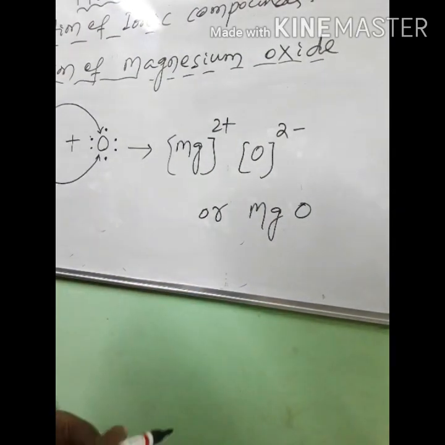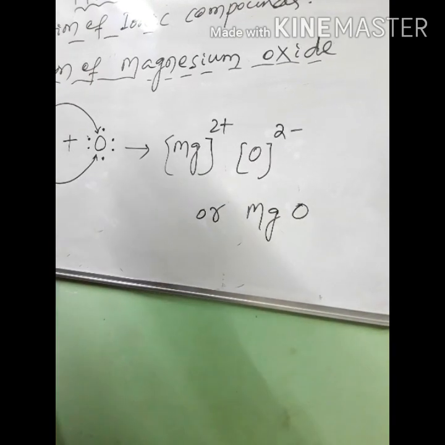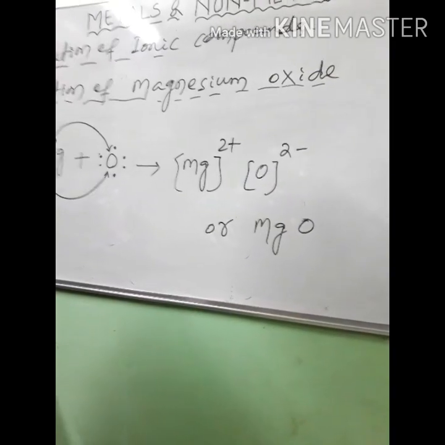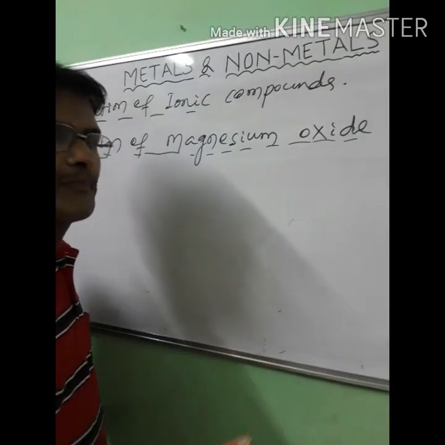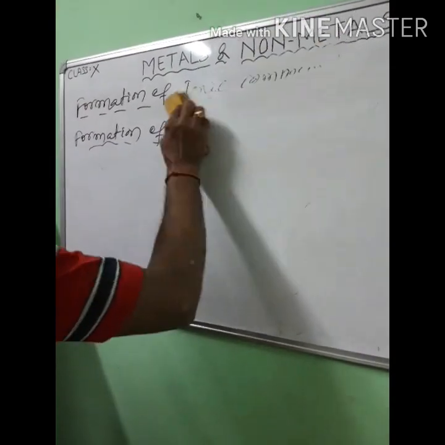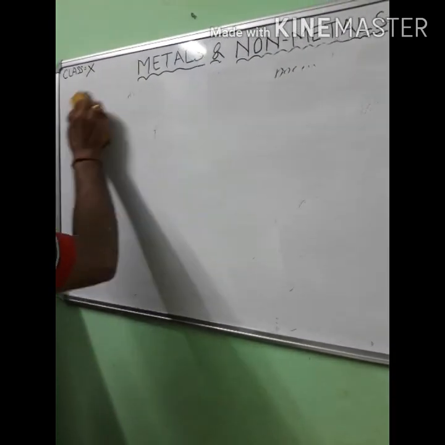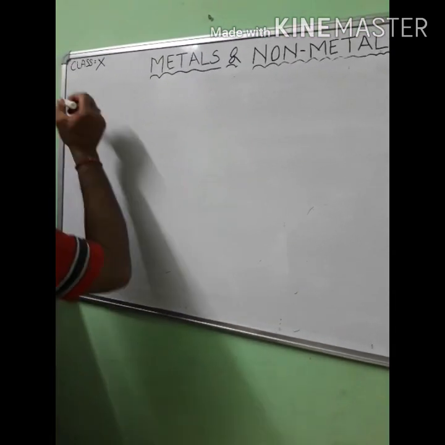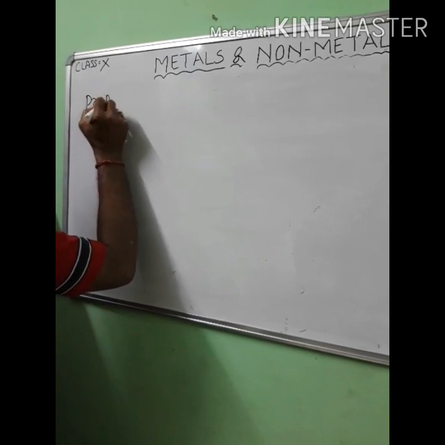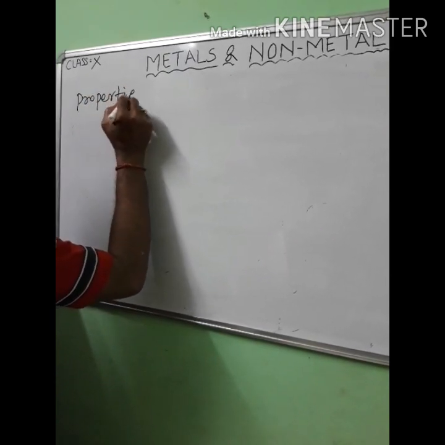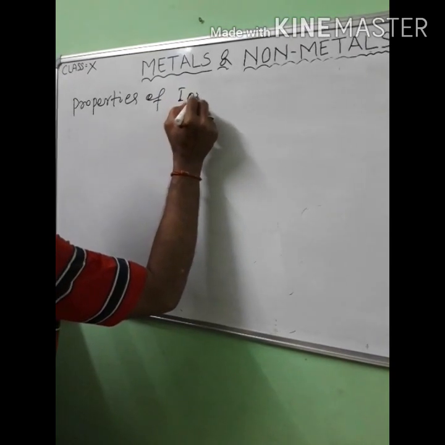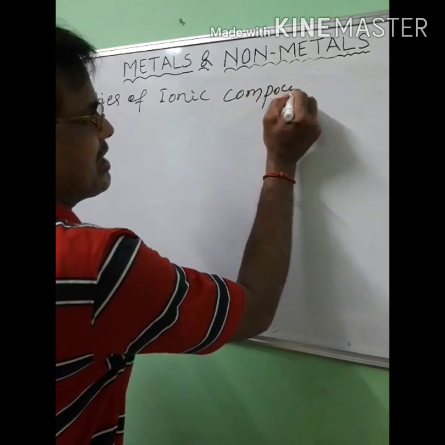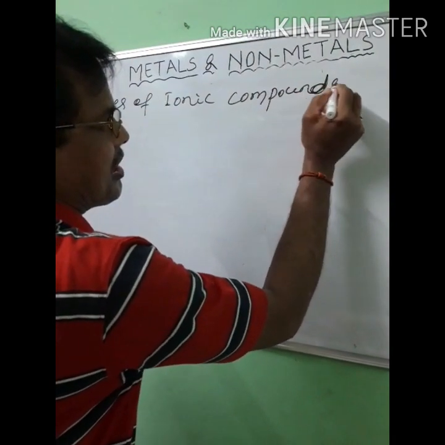So these are the formation of ionic compounds. Next, properties of ionic compounds.